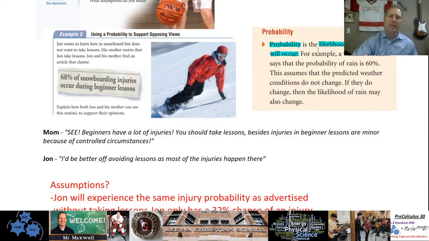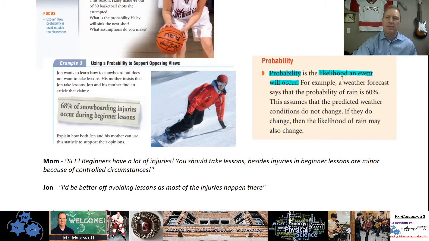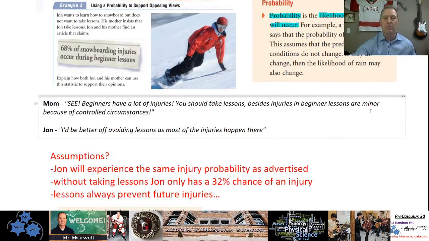Again, probability is, I have this highlighted over here, the likelihood of an event happening, or the likelihood that an event will occur. So when we talk about probability, that's what we mean. If the rain forecast is 60% rain, that means there's a little bit more than half a chance, right? A 60% chance that it will rain given those conditions.